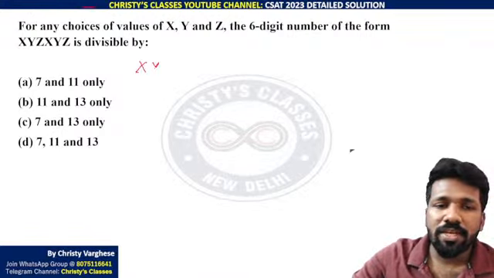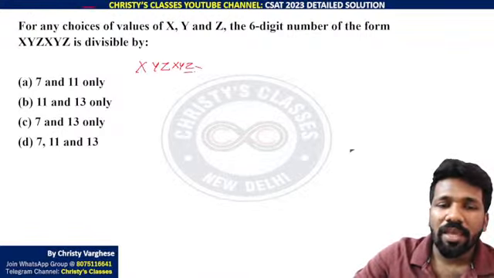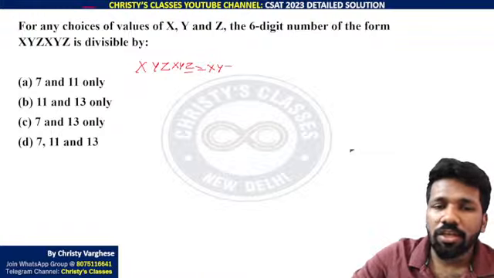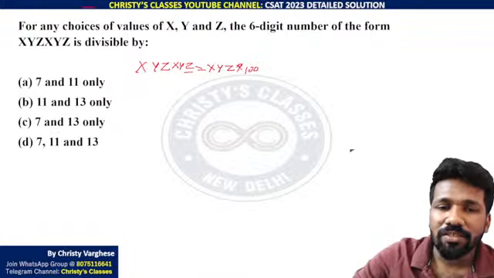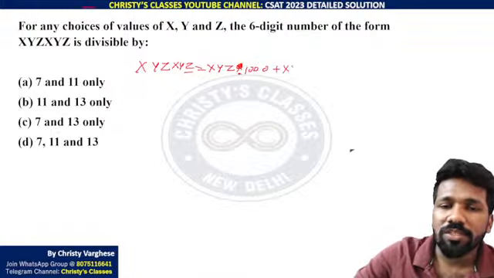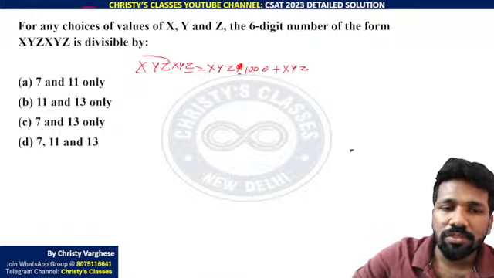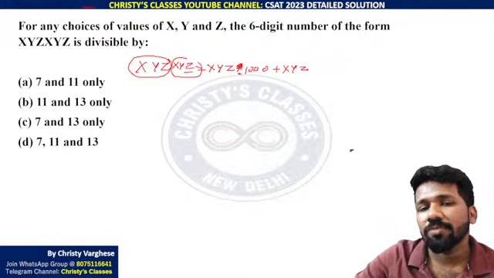This xyzxyz can be written as xyz into 1000 plus xyz. Because this is the thousands part, and this is the remaining digits according to place value.